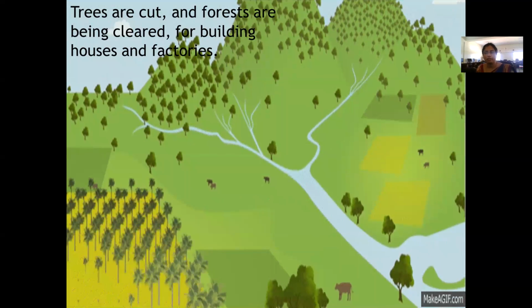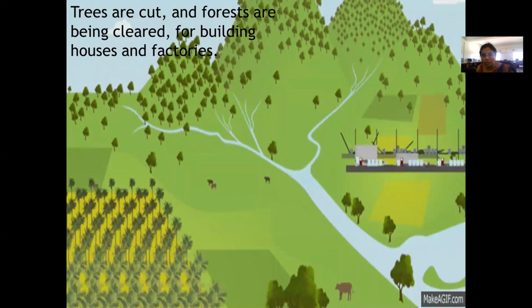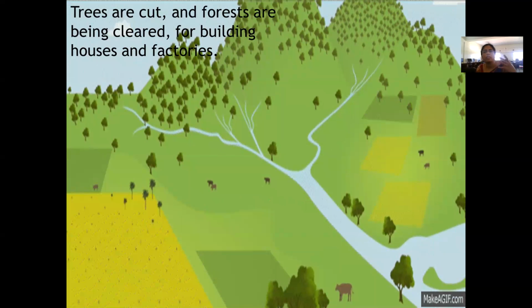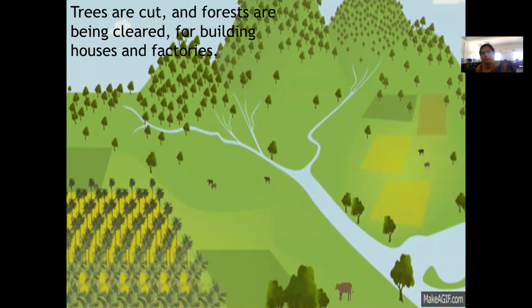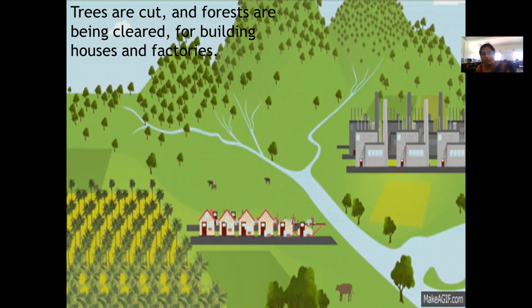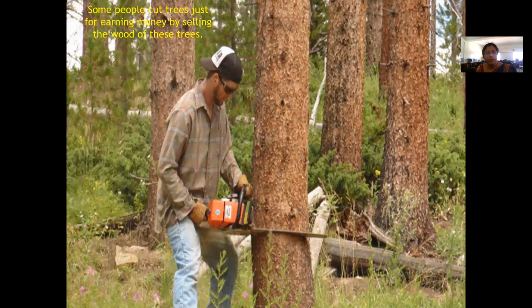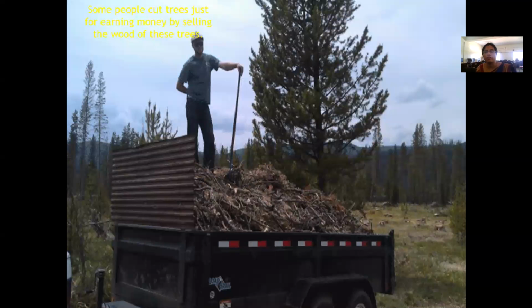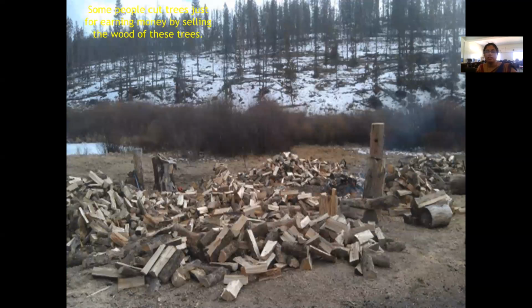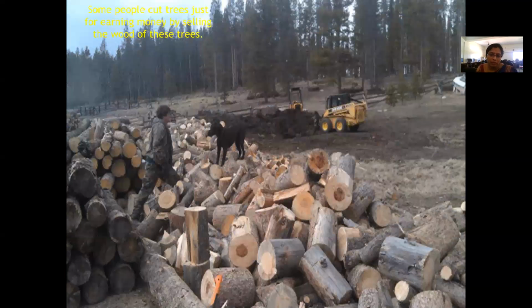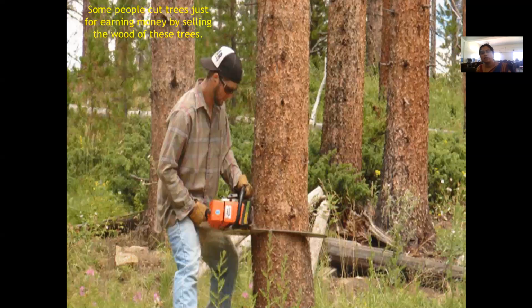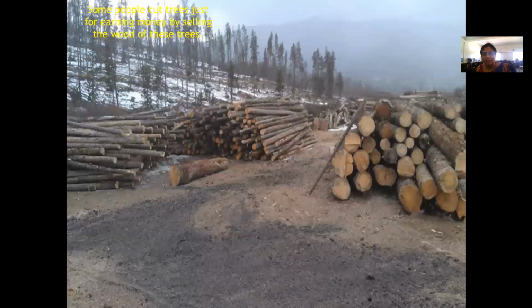So that we can construct any company over there, we can put up some factories, or we cut the trees for construction of our houses, right? Some people even cut the trees for earning money by selling the wood of these trees, correct? Some cut for setting up factories and construction of houses. Some people cut the trees for their earning. They cut the tree, take the wood and sell it.